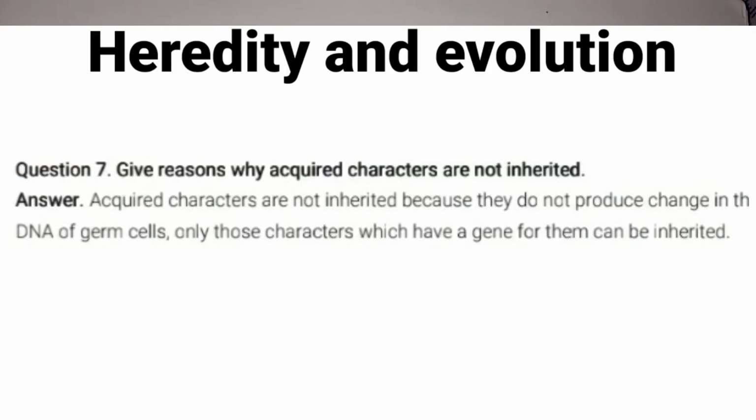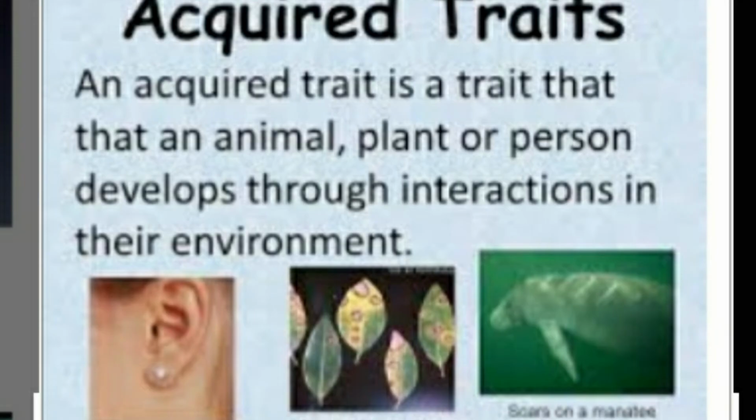Acquired characters are those characters that an animal, plant or a person develops through interactions in the environment. These are learned behaviors which are developed through the interactions in the environment. You all understood, children?